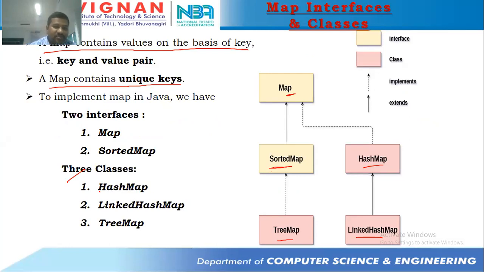Three things are there. Try to remember: hash map, linked hash map, and then tree map. Just an introduction is enough for this. No need to go in depth, but I'm going to explain one program, that might be tree map. We'll be discussing tree map. Just an overview: what do you mean by map, and what are all the classes that come under this map, that you need to know. That's it.